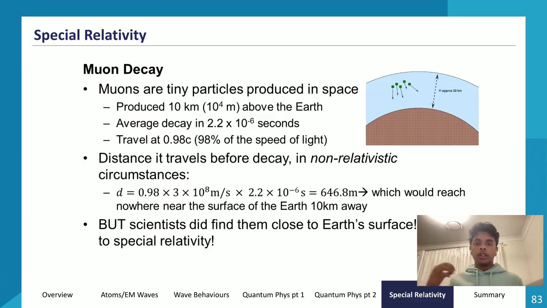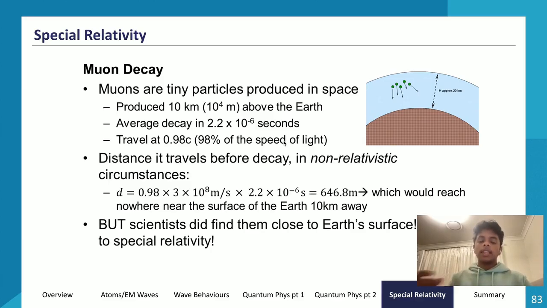Now let's look at it from the perspective of time dilation. From the Earth's perspective, it's traveling at 0.98 c. It's traveling at relativistic speeds. So the time would be dilated. The time it travels before it decays completely will be dilated, right? So the time it takes before it decays completely is going to be 2.2 times 10 to the power negative 6. Using that formula, we have root 1 minus 0.98 squared over 1 squared to get a value of 1.105 times 10 to the power negative 5. So its average decay time is going to be a lot longer. The time it takes to fully decay from our perspective is going to be a lot more dilated, or a lot longer.